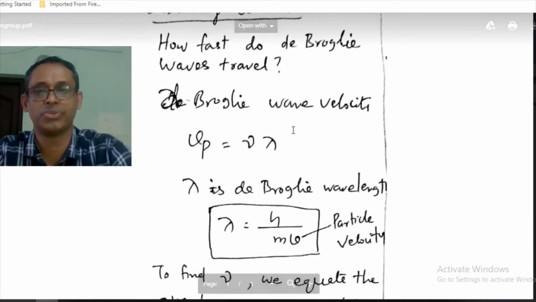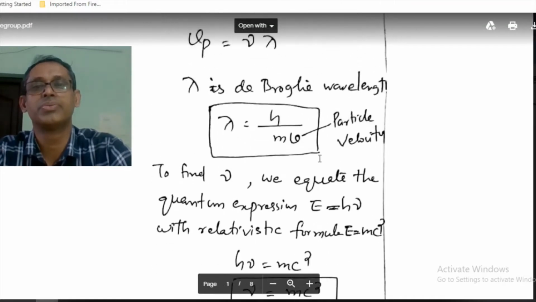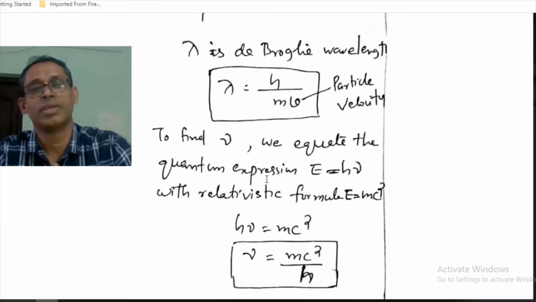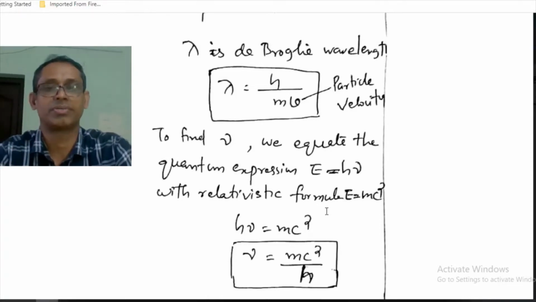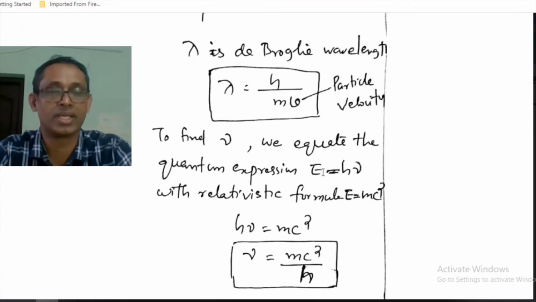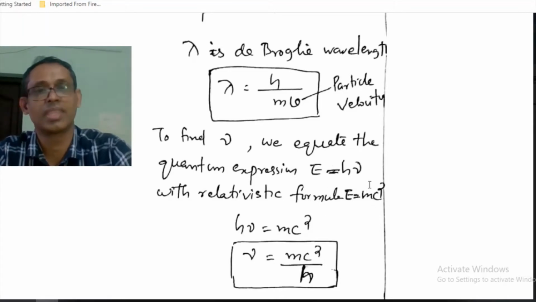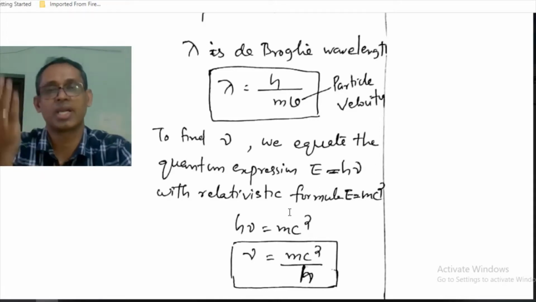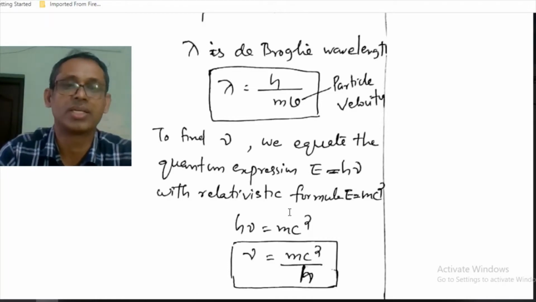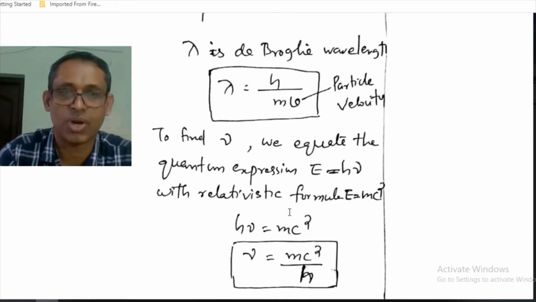Then nu. How do we find nu? From the quantum expression in the last chapter, radiation of frequency nu has energy E equal to h nu. And from the relativistic formula, we have the total energy of a particle as equal to mc square.